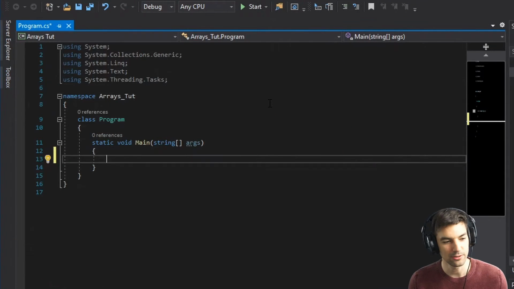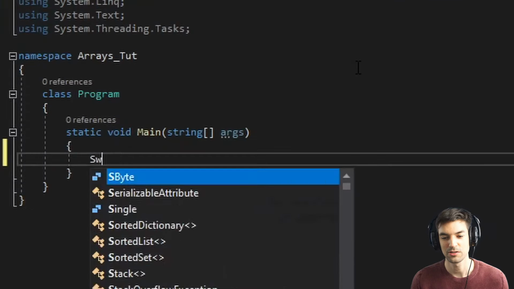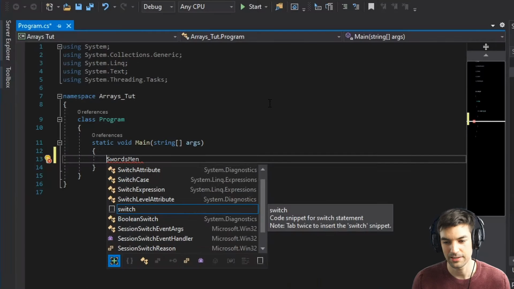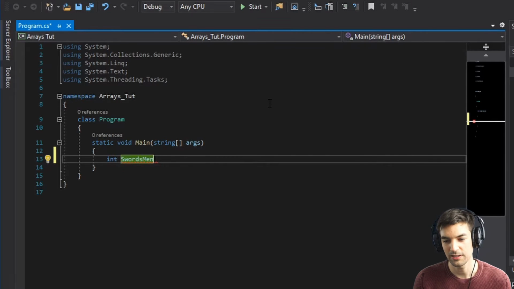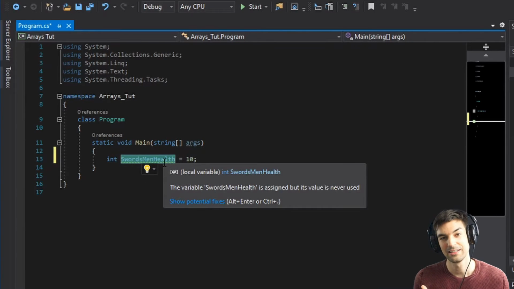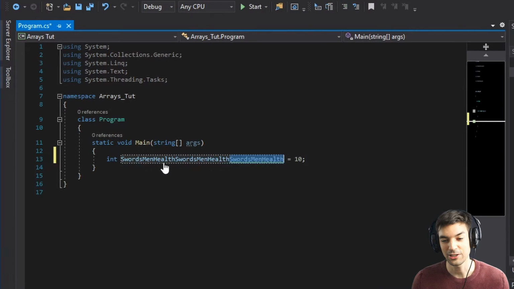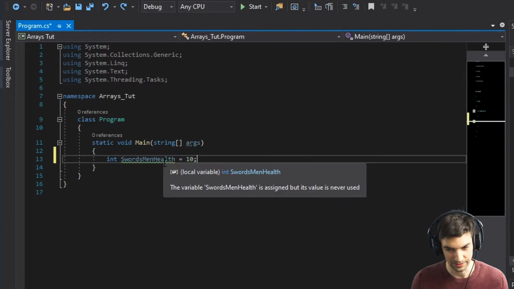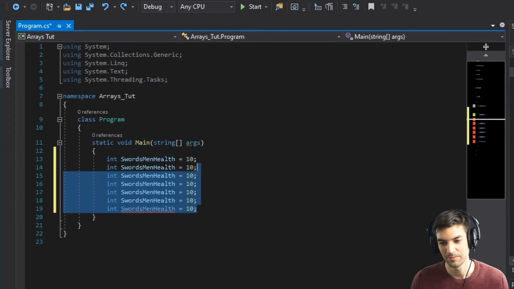Okay, in order to use arrays, we just initialize our first one and it's called sourceMen and it's integer, int. So usually we can say sourceMen health equals 10, you know? So this is an integer and we have one sourceMen and he has a health of 10. But if you want to have 100 sourcemen, then I can't just write 100 times of this line, because it's still just one guy.